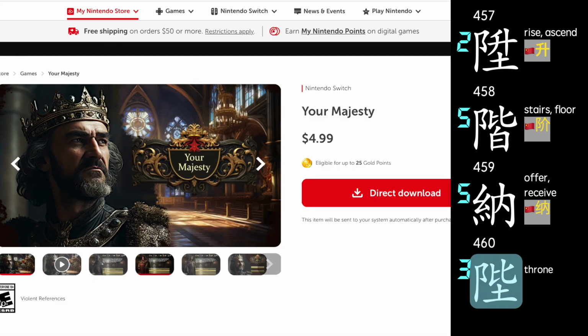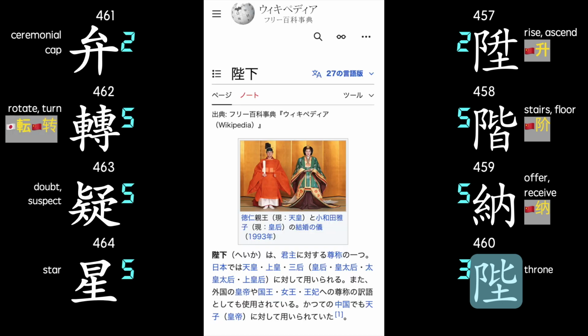I noted that this word means something like Your Majesty. I think this expression remains common in modern Japanese as there is still an emperor.